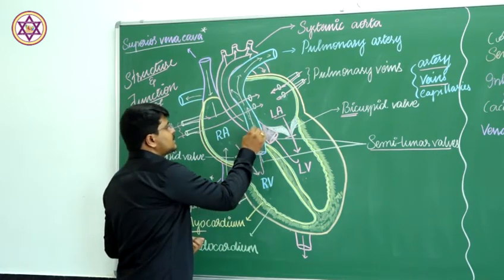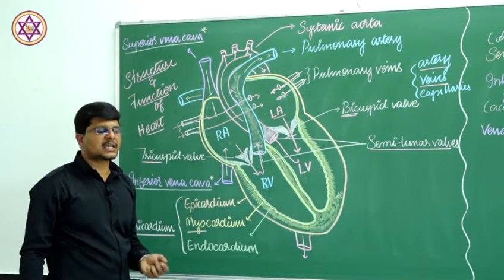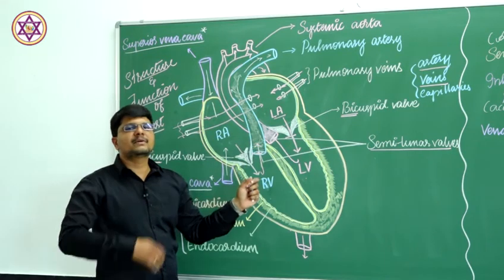In the simplest manner, arteries are the blood vessels which carry blood away from the heart.